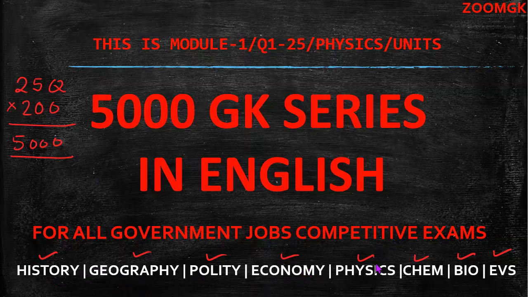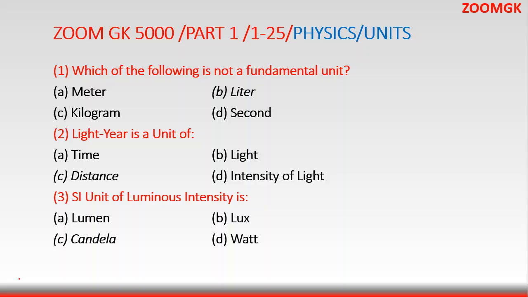Let's go to the first question of today's module. Today's module is module number 1. It will cover question 1 to 25 of physics, and the things covered will be units and measurement. Let's go to the first question. So this is Zoom GK 5000 part 1, module 1, 1 to 25 questions of physics, units and measurements.